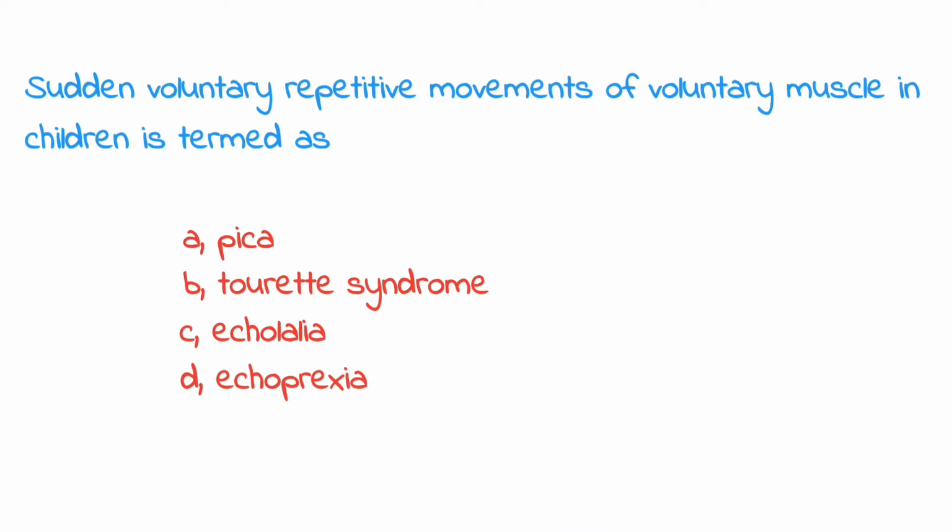Tourette syndrome is a disorder that involves repetitive movements or unwanted sounds that can't be easily controlled. Option A, pica, is an eating disorder in which a child eats things not usually considered food. Young kids often put non-food items like grass, toys. Option C, echolalia, is a meaningless repetition of words or phrases heard by someone. Option D, echopraxia, is the involuntary repetition or imitation of another person's actions.